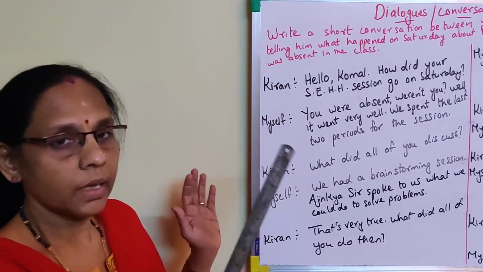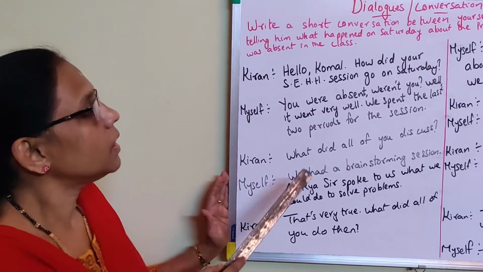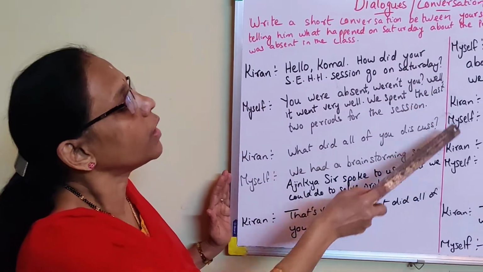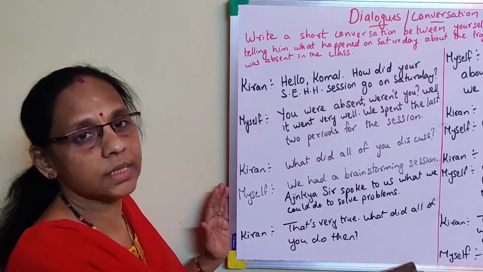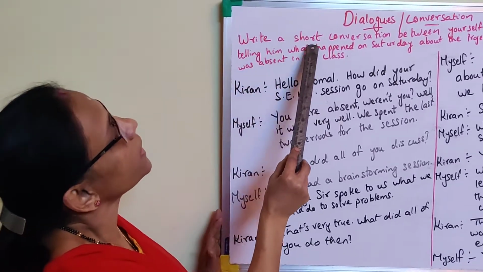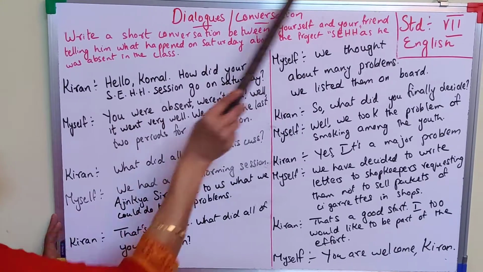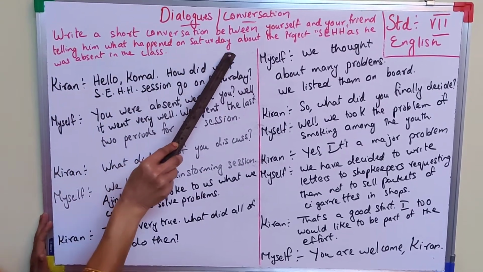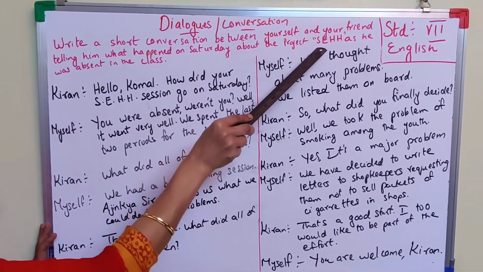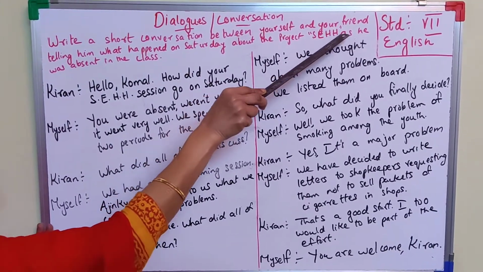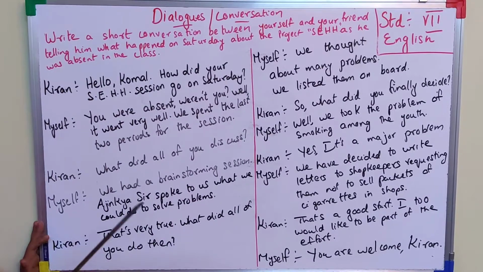Now we will write how to, I have given a question here, and depending upon that question, a dialogue writing or conversation is given. See, what is the question? Write a short conversation between yourself and your friend, telling him what happened on Saturday about the project SEHH. You may be knowing, seeing eyes, helping hands, as he was absent in the class.